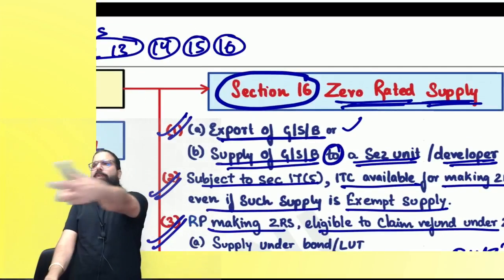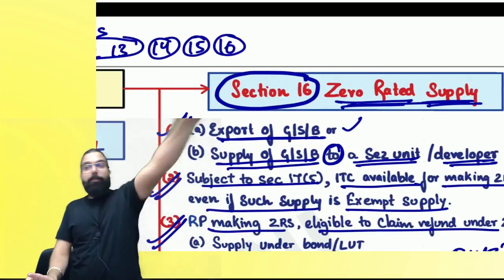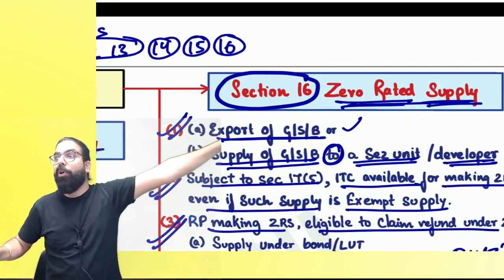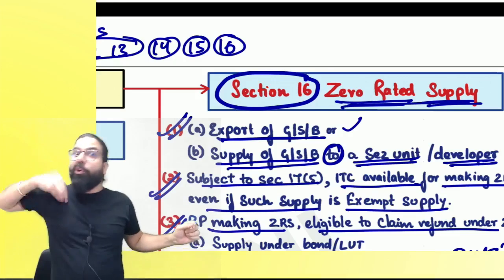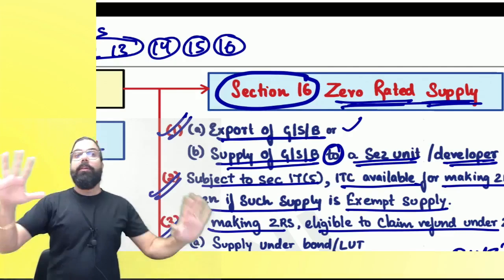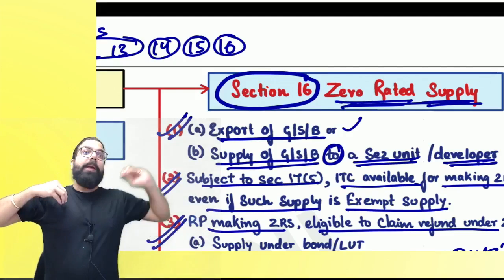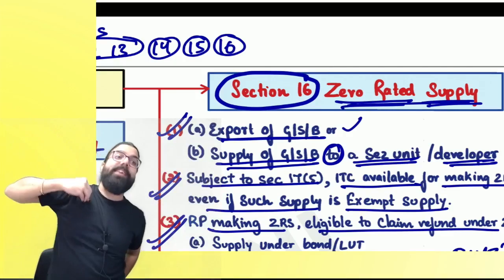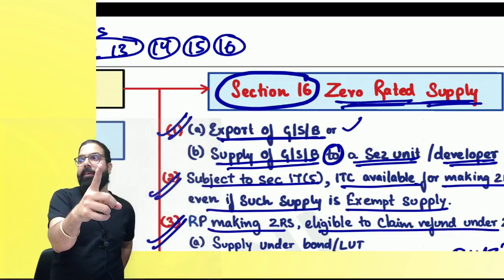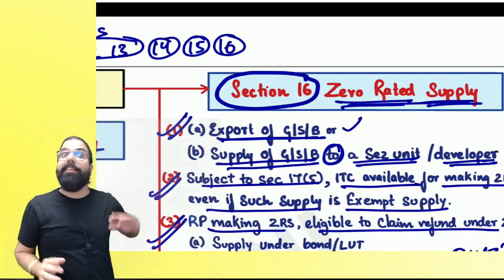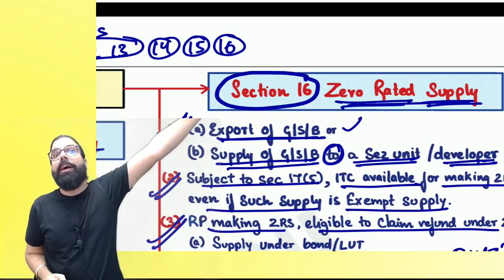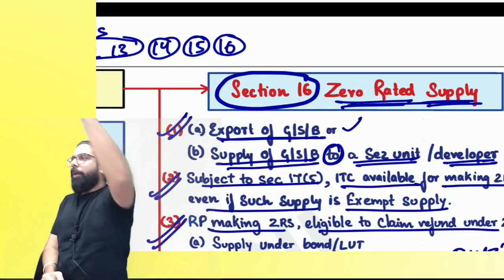Can you tell me what are the two things which are zero rated, everyone? Exports by anyone, SEZ or whoever does export, it is zero rated. And see, supplying to and by SEZ is interstate, but only supplying to SEZ is zero rated. Are we clear, everyone? SEZ supplying within India, interstate, IGST will come. SEZ supplying outside India, zero rated. Are we all 100% clear?